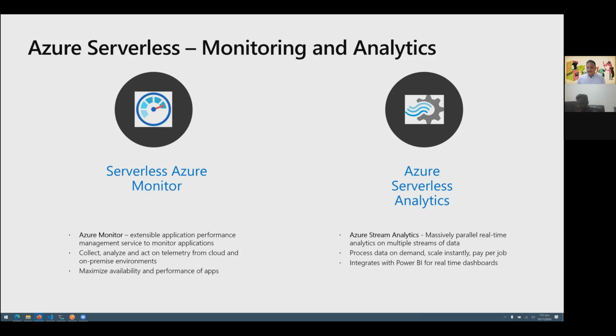And finally, in terms of the serverless analytics capabilities, we have Stream Analytics, which allows us to process massively parallel real-time analytics data. So anything that we want to do in terms of processing large quantities of data which might be coming, let's say, from IoT devices or other real-time sources, we can use Stream Analytics to process that. And this has native integration with Power BI as well. So we can get real-time dashboards which are powered by Azure Stream Analytics.